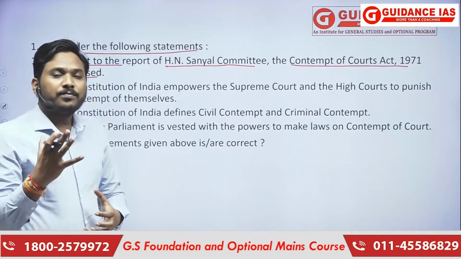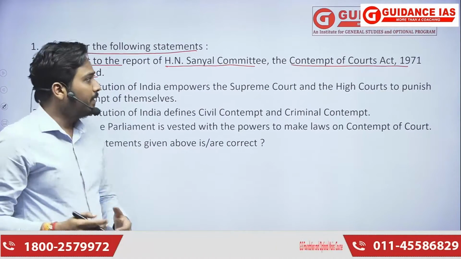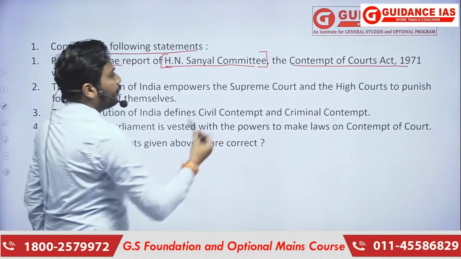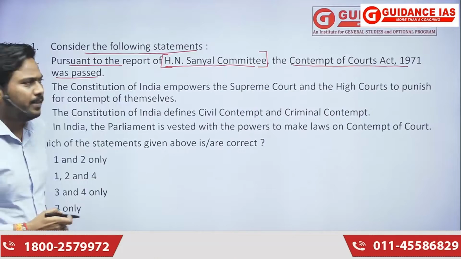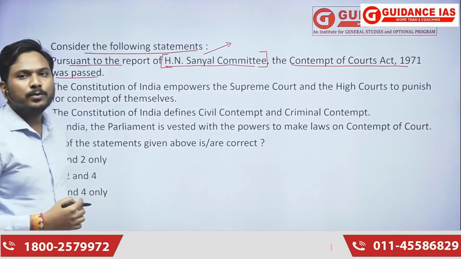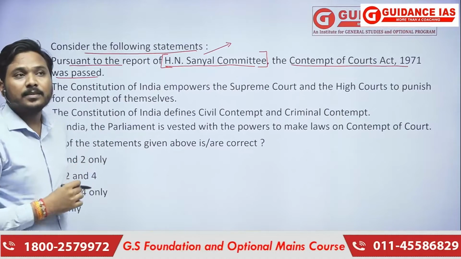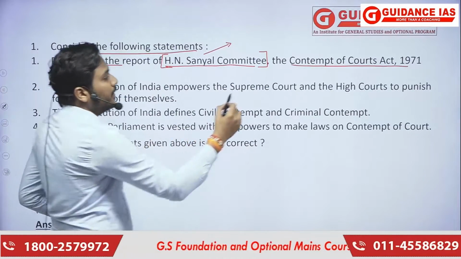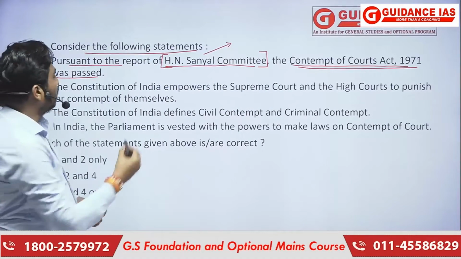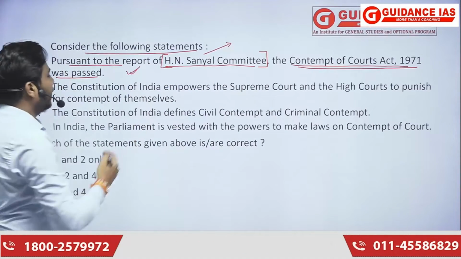So to clearly elaborate that, the government of India constituted a committee, the H.N. Sanyal Committee, who was Solicitor General at that particular point of time. And on the recommendation of this particular committee, the Contempt of Court Act 1971 was enacted. So this particular statement is correct.